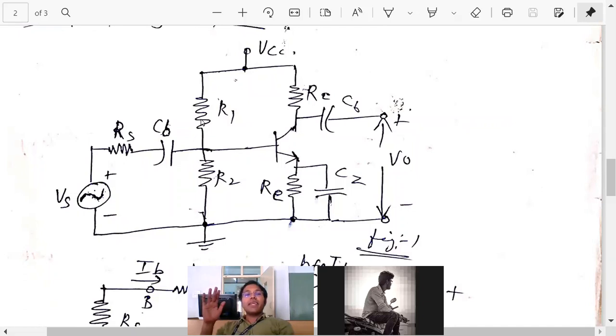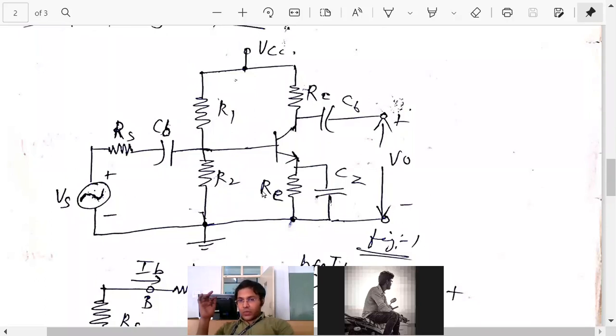What is biasing? For the transistor to act as an amplifier, it should be operated in the active region. Active region means emitter-base junction forward biased, collector-base junction reverse biased. Forward biased means there should be forward voltage, reverse bias means there should be reverse voltage across the junctions. To achieve that, these resistors play the role.